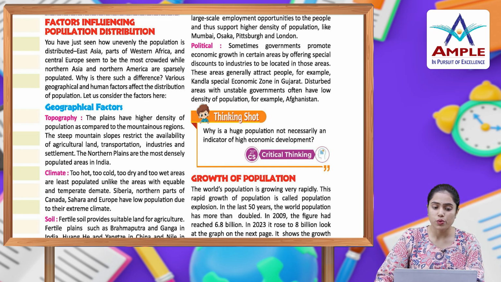Geographical factors. Topography. The plains have higher density of population as compared to the mountainous regions. The steep mountain slopes restrict the availability of agricultural land, transportation, industries and settlement. The northern plains are the most densely populated areas in India. Climate. Too hot, too cold, too dry and too wet areas are least populated, unlike the areas with equable and temperate climate. Siberia, northern parts of Canada, Sahara and Europe have low population due to their extreme climate.